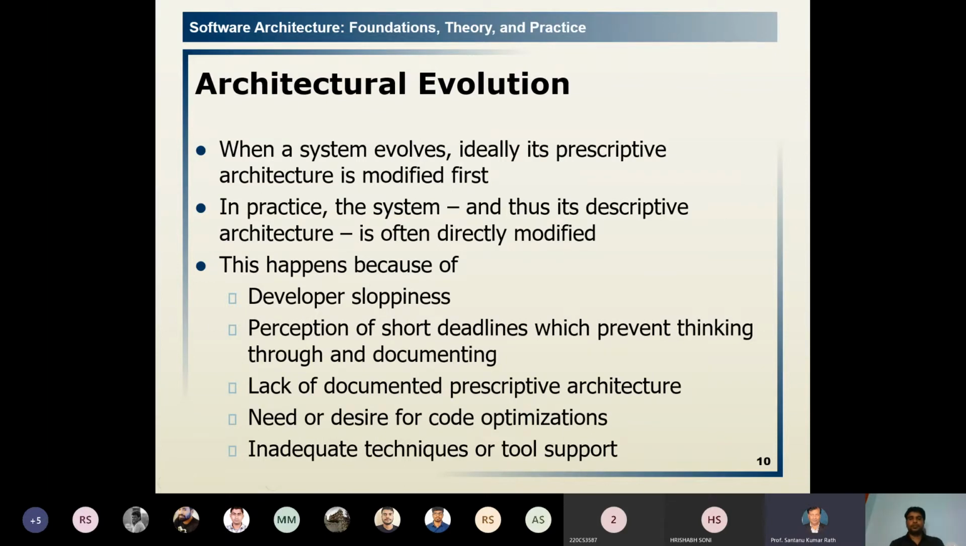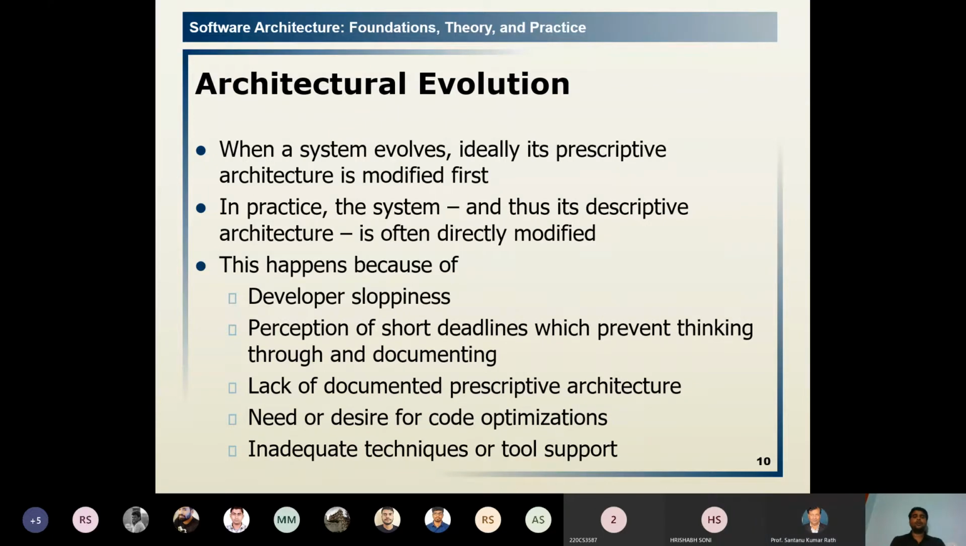When a system evolves, we need some changes to our architecture. Ideally, the prescriptive architecture is modified first, meaning the existing one, what was previously prescribed by the architects, we first try to modify it. And in practice, the system's descriptive architecture is often directly modified.